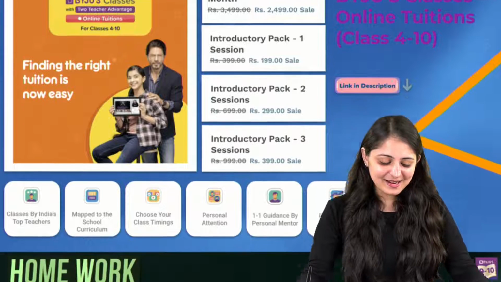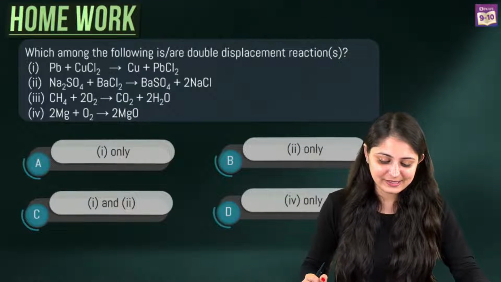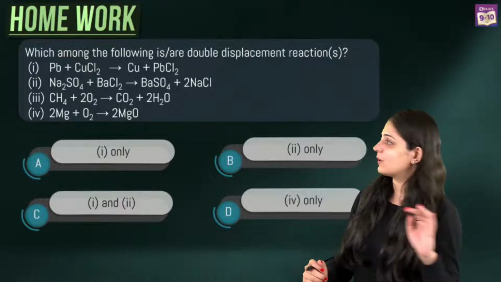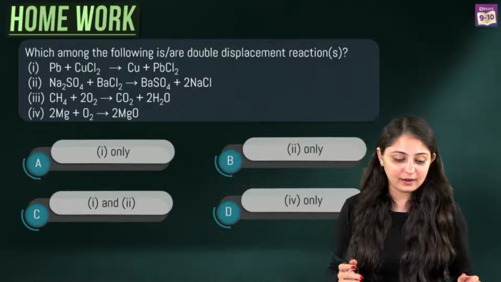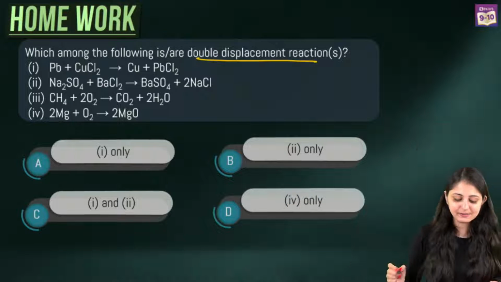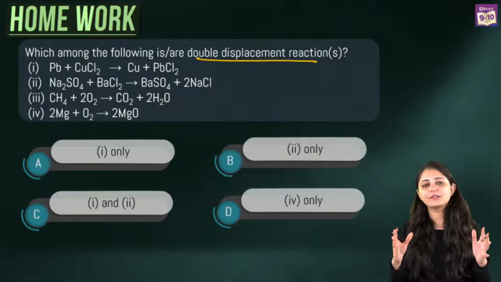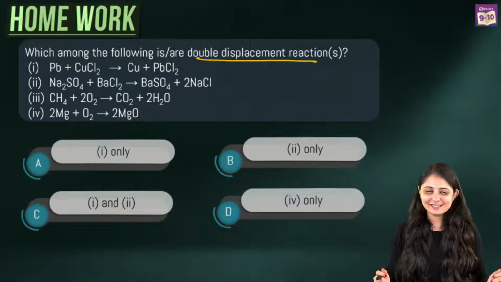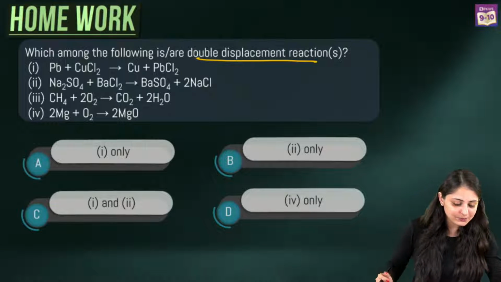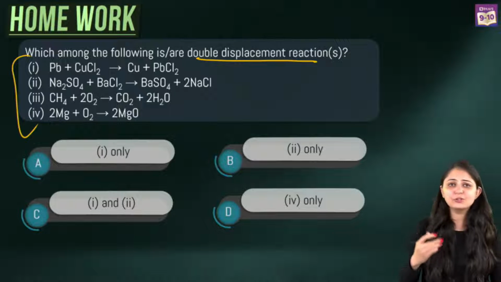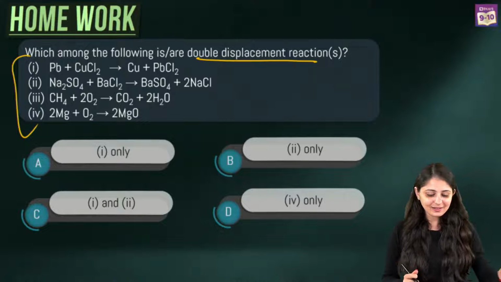So let's get started with the homework question first. Now the question was, which among the following is or are double displacement reaction? So what you had to do was look for the exchange of ions that is taking place, right? So you've got 4 cases over here. You had to check the exchange of ions.